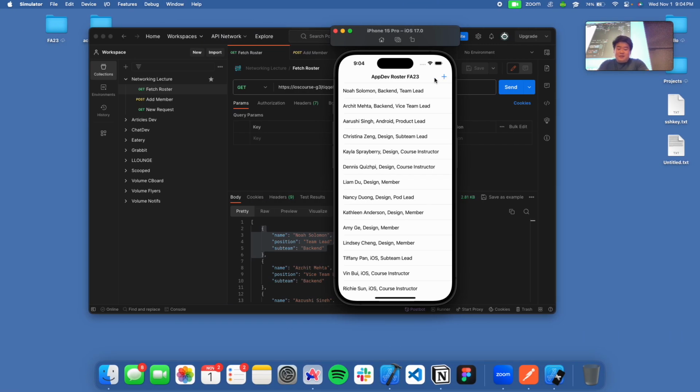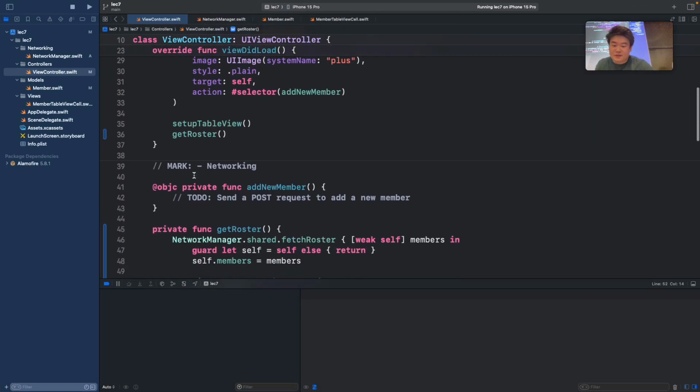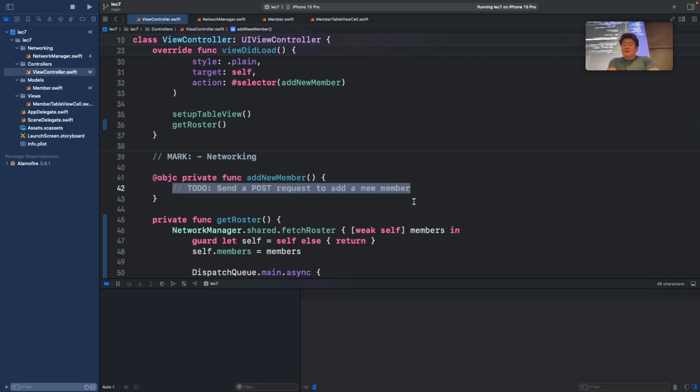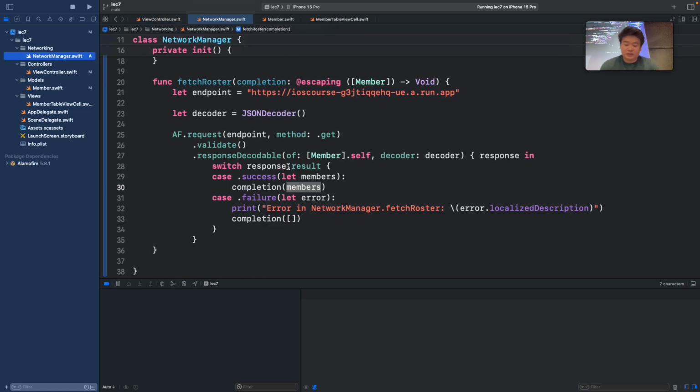So you see that we have this add button right here. What we want to do with this, you can see it's attached to this Objective-C function called addNewMember. So like before with getRoster, we want to call a network function right here to add a new member to the backend. So in this case, rather than getting, we're actually posting. So we're going into NetworkManager.